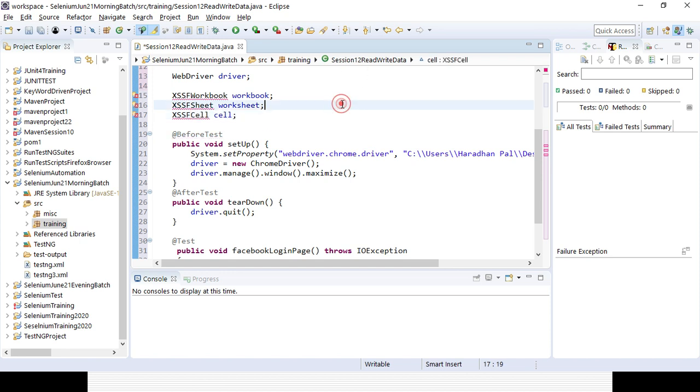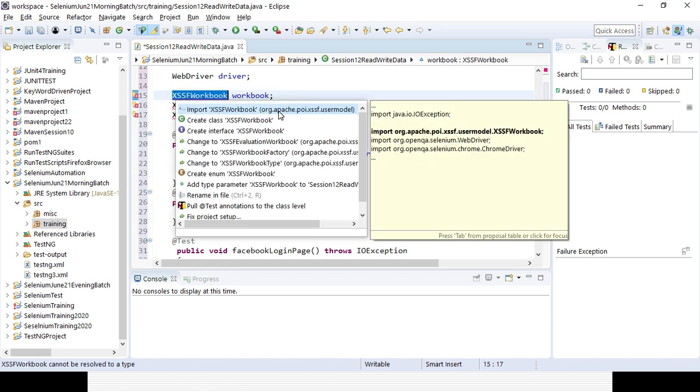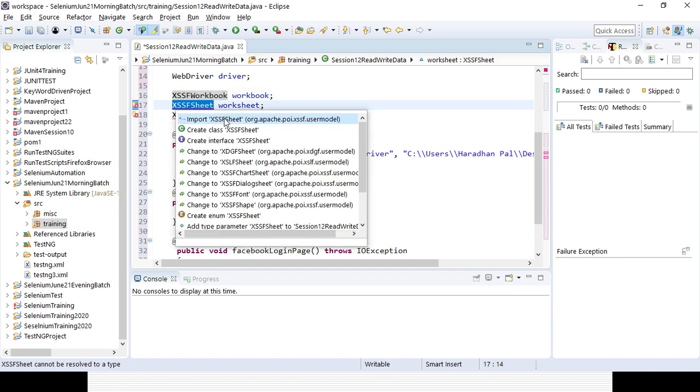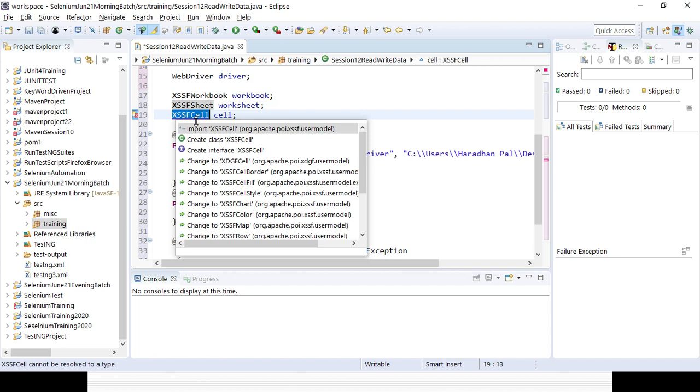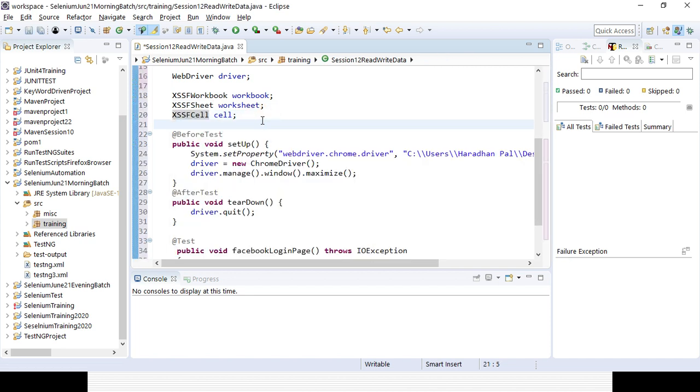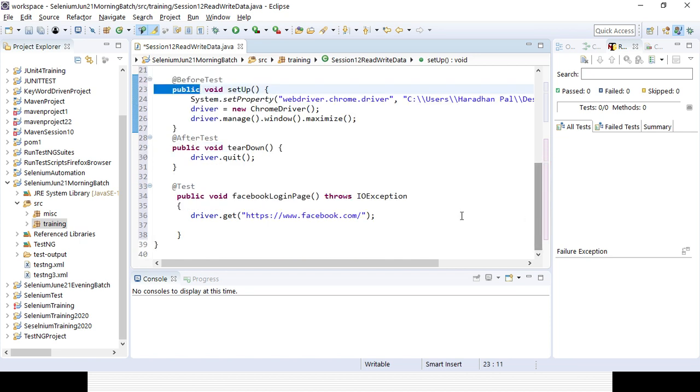So I need to import everything, all the classes from Apache POI. You can see org.apache.poi.xssf.usermodel, that is the package name. I need to import it. Once the import is done, the error message will be gone. So first is the location, then the workbook, then the worksheet, and then the cell. These are the three global variables I have already declared. The before test method I have already written, the after test method I have written, and in the test case Facebook login page, I am already navigating to my Facebook page.